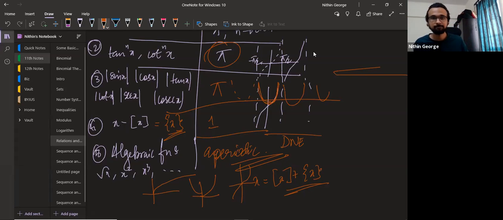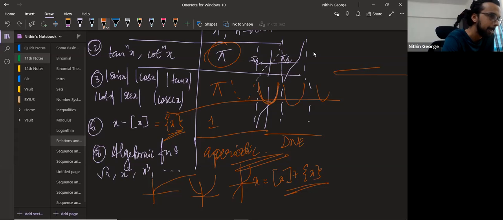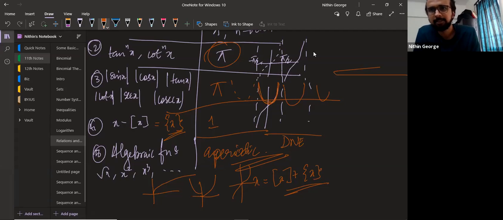Yes, sir. Right. We'll do questions based on periodicity next class, and then finish the chapter off. We've been dwelling on this chapter for too long, but this is one of the basic chapters. If you get a good idea of this, calculus will be easier, and hopefully conics will also be easier through this.